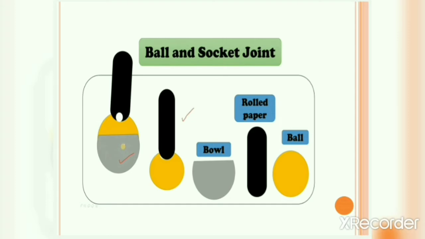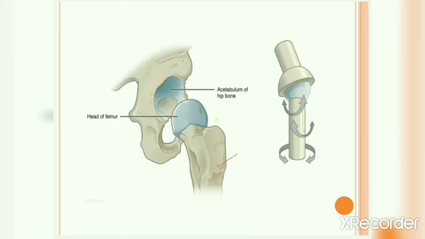So in ball and socket joint, one bone with a rounded structure or ball at the end fits inside the cavity or the hollow space of the other bone. Look at this picture. This is your bone number 1 with a rounded structure or ball at the end of it, and this is your bone number 2 with a cavity or hollow space, right? Now this rounded structure will fit inside the cavity of this bone, and they will make a ball and socket joint.